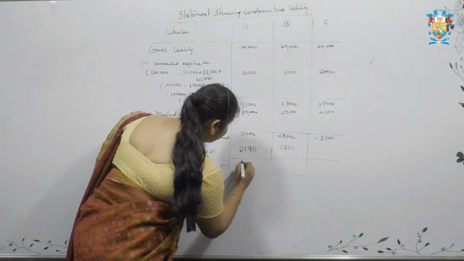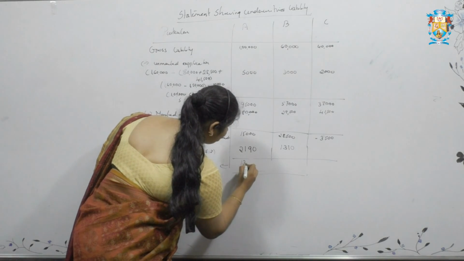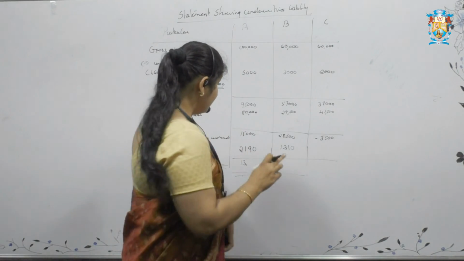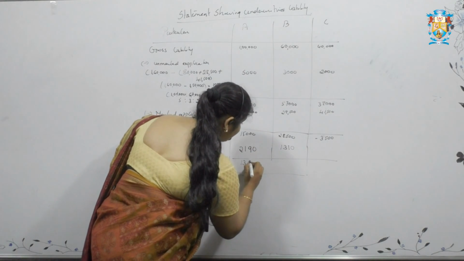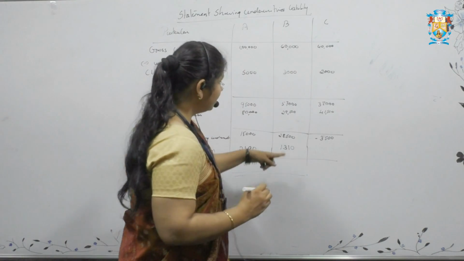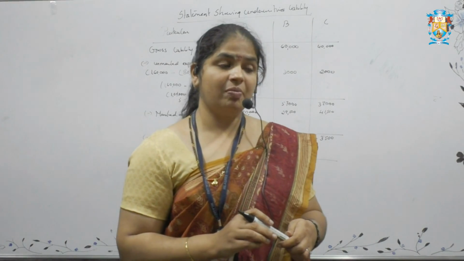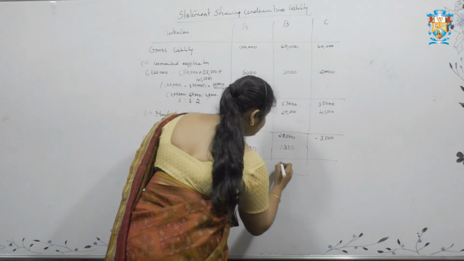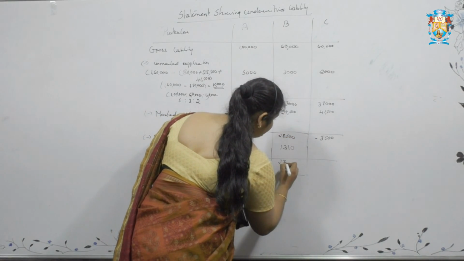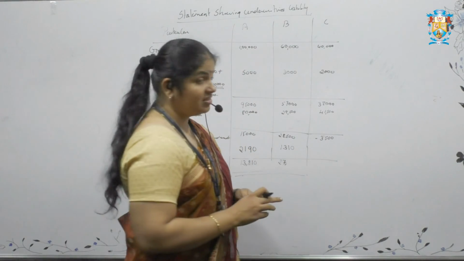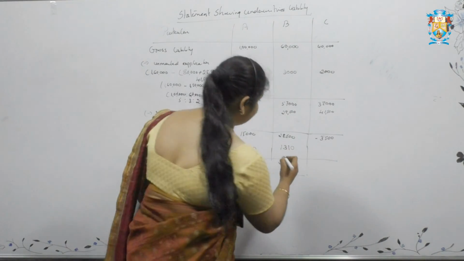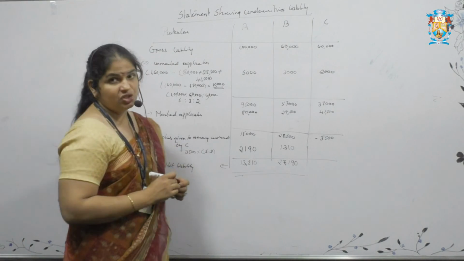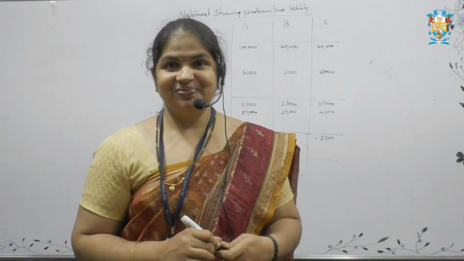Here the total will be 13,000. Do the total: 15,000 minus 2,190 is 12,810. And here do the total: 28,500 plus 1,000 minus 1,310. Your answer will be 27,190. So it is known as the net liability of underwriters. Thank you.